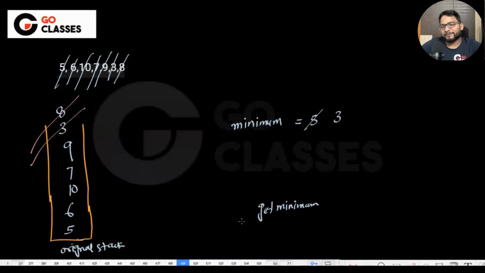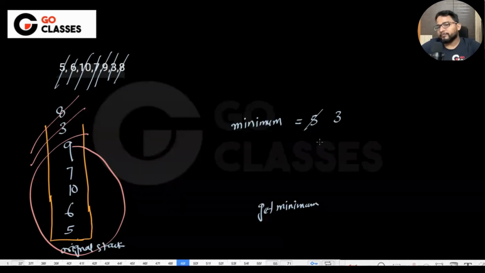Now 3 is also popped. Now someone asks me, can you give me the minimum of this original stack? I don't think now you can say 3, right? That is one issue. So you can't say 3 is the answer. Okay. So what is the answer? 5 is the answer. Right?